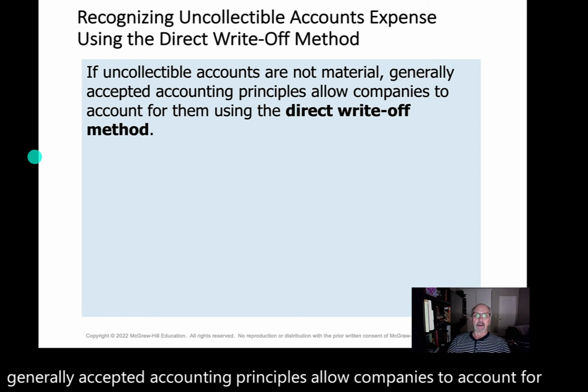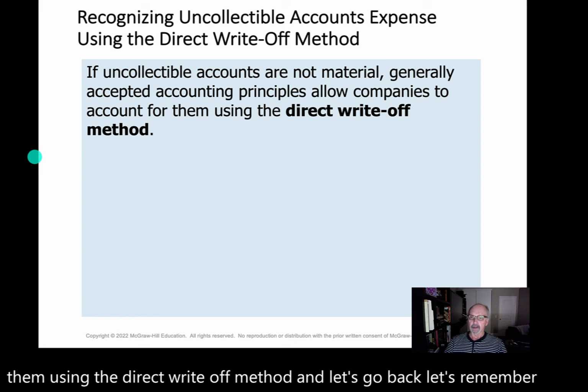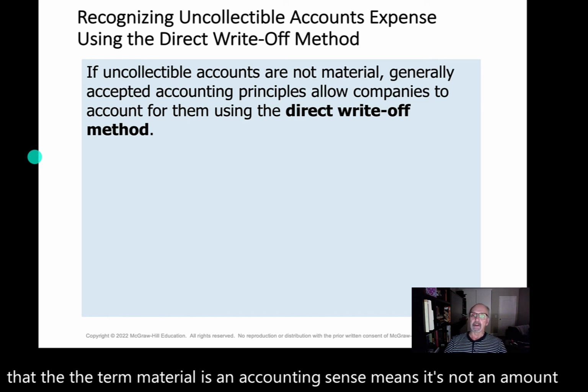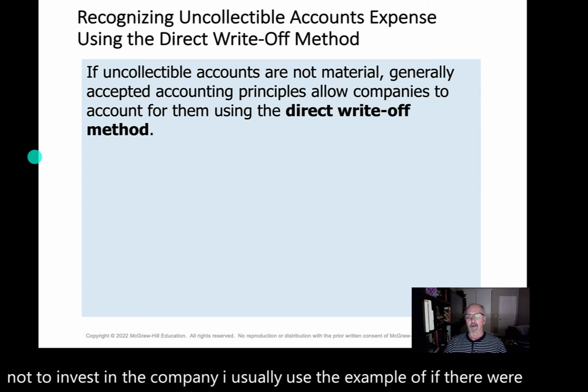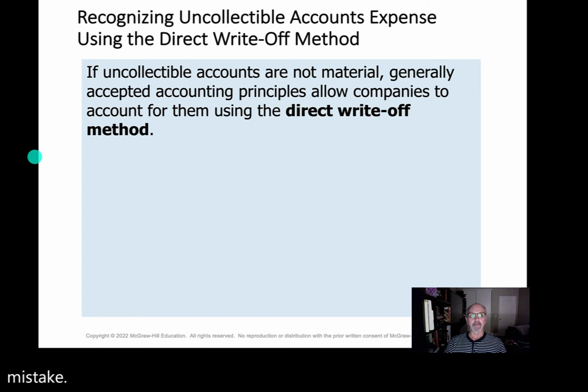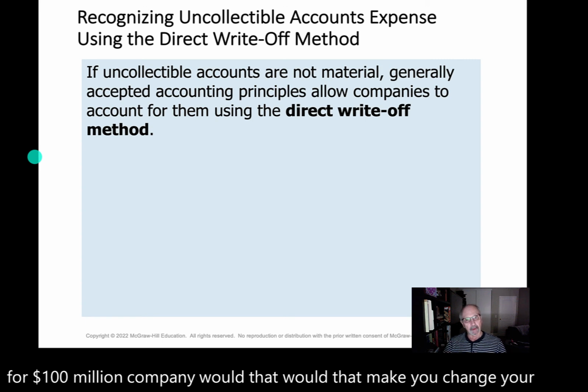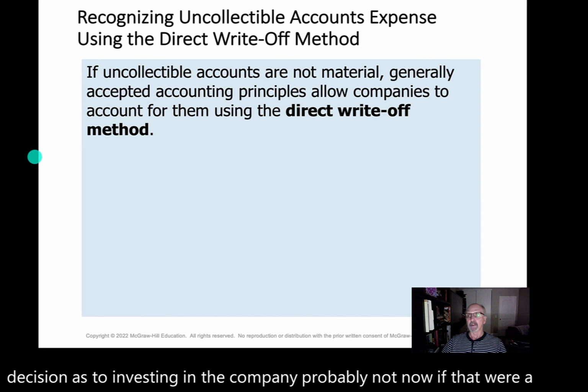And let's remember that the term material, in an accounting sense, means it's not an amount that would change the opinion of the average investor as to whether or not to invest in the company. I usually use the example of if there were a $100 mistake for a $100 million company, would that make you change your decision as to investing in the company? Probably not. Now, if that were a $10,000 mistake, it's a very different issue, isn't it?